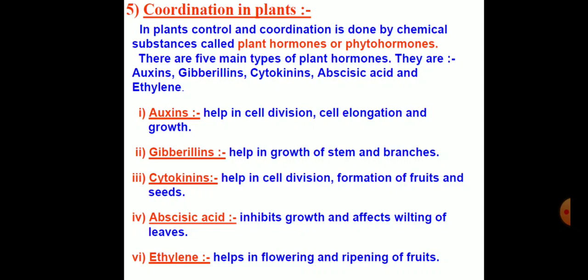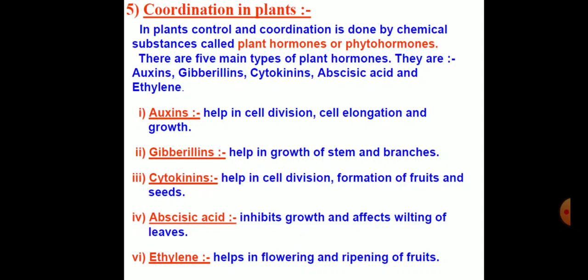So what are plant hormones? See, plant hormones we also call phytohormones. In plants, control and coordination is done by chemical substances called plant hormones or phytohormones. In other terms, we can say that they are organic compounds that are produced in one tissue and translocated to another, where they produce their specific effect and regulate plant growth and development.